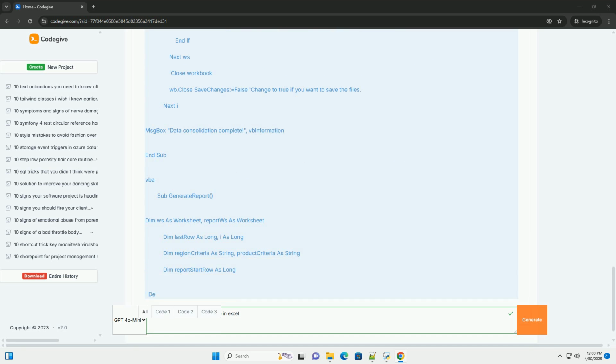The code gets the names of the worksheets. It uses input boxes to get the region and product criteria. Consider replacing this with a user form for a better user experience. It clears the existing report sheet. It loops through the data sheet, checking if each row matches the criteria.